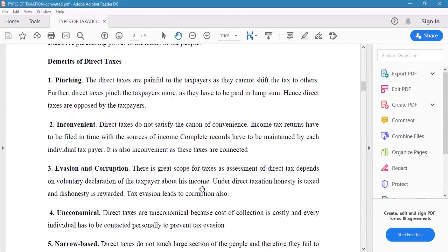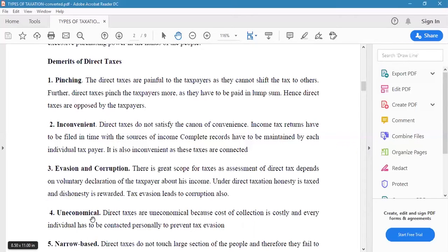Many of the big industrialists or many of the government employees, they will work very honestly, but they are the proper taxpayers. That is why many economists used to say that in case of direct taxation, particularly income taxes, the honesty is taxed, okay, and dishonesty is rewarded.